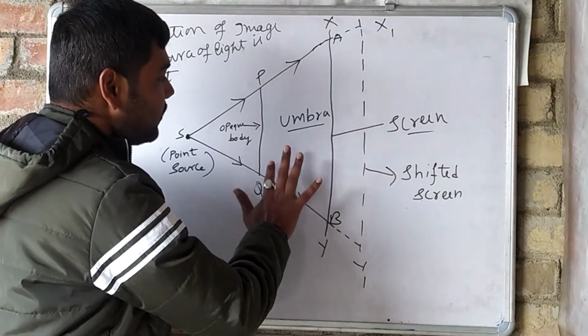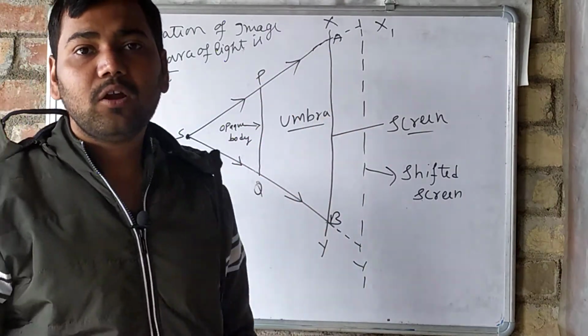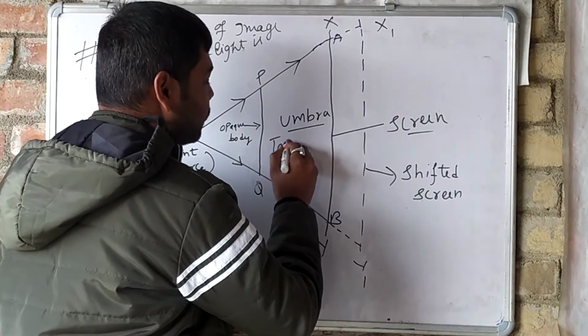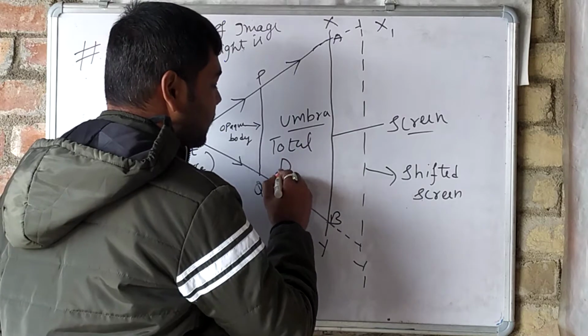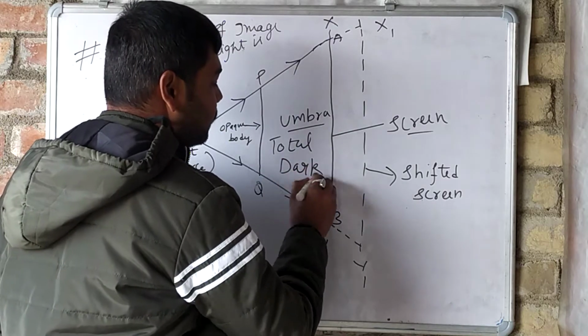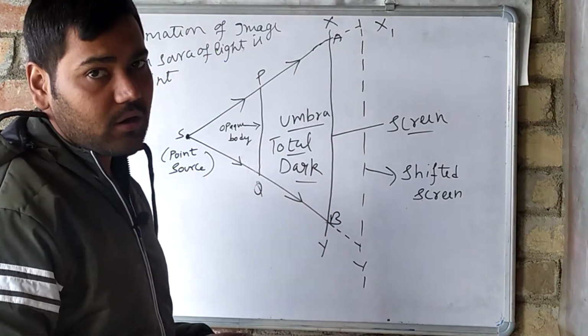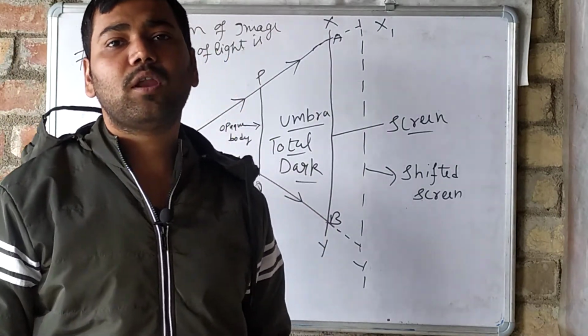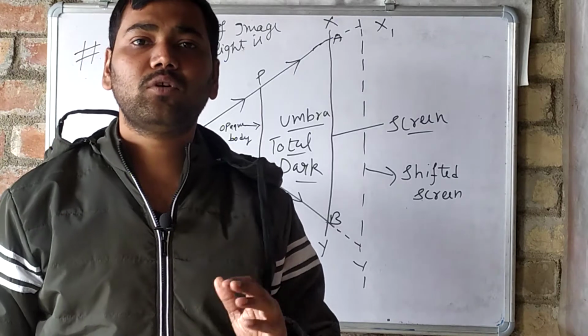There will be a total darkened region. That is why it is named umbra, because umbra is a region where no light falls. It is a region of total darkness.